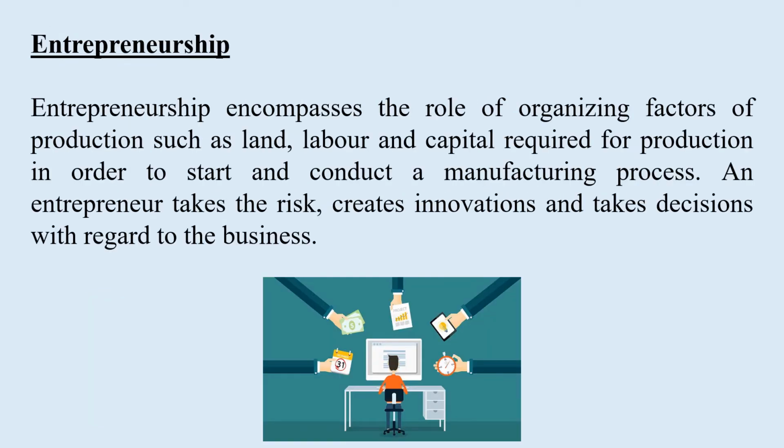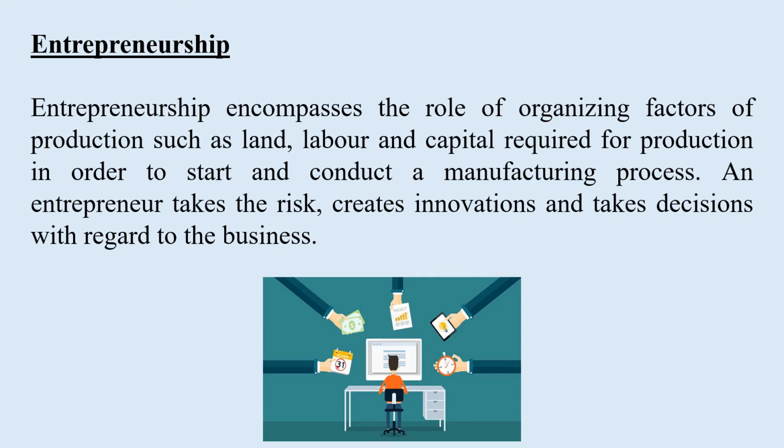Okay, the final factor of production is entrepreneurship. Entrepreneurship encompasses the role of organizing factors of production such as land, labor and capital required for production in order to start and conduct a manufacturing process.